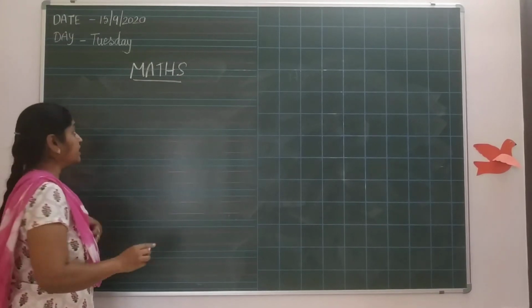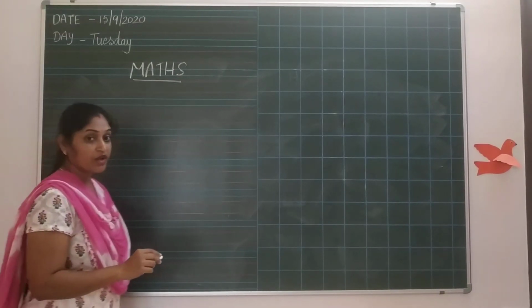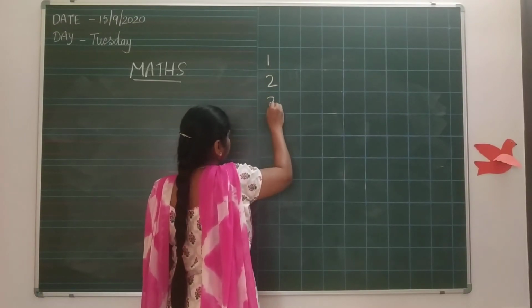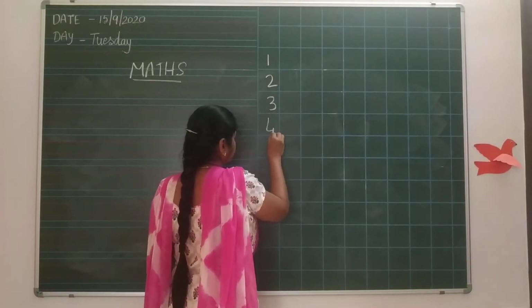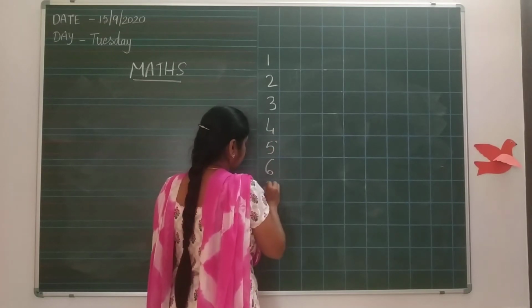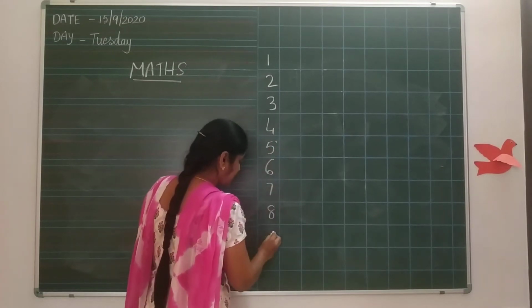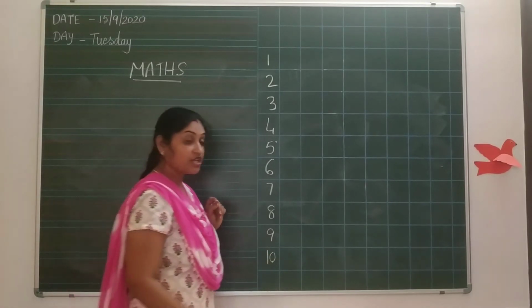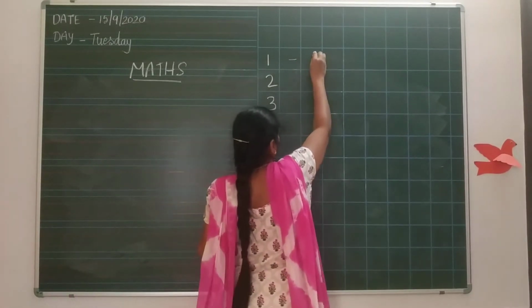What did you learn yesterday? Numbers 1 to 10. 1, 2, 3, 4, 5, 6, 7, 8, 9 and the last one is 10. Yesterday we learned, no? Today we will learn the number names.